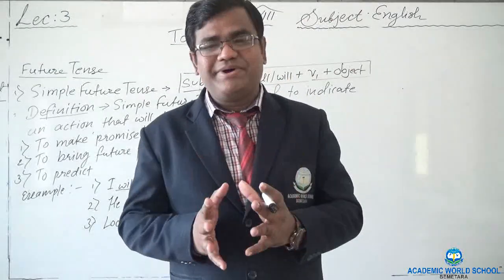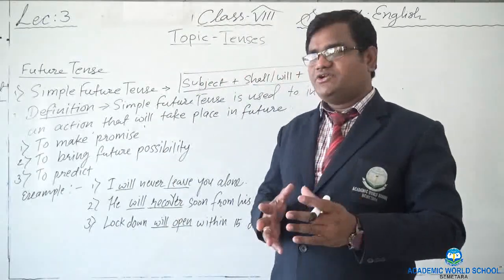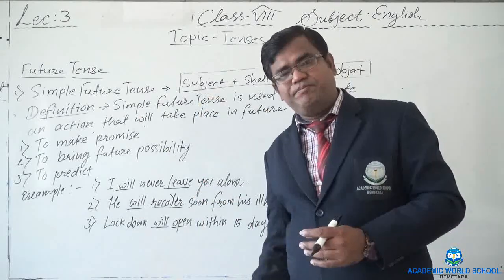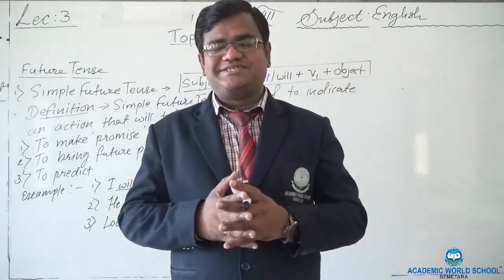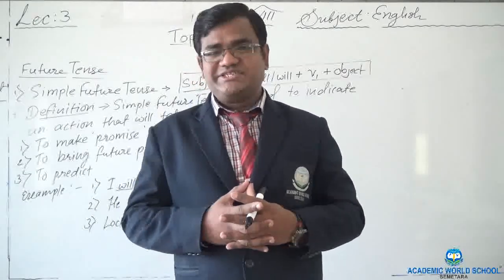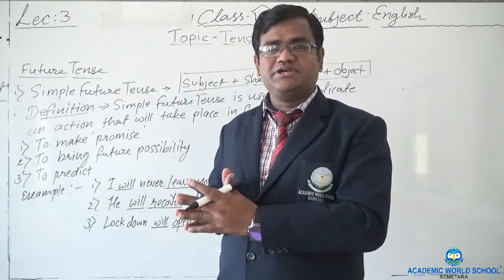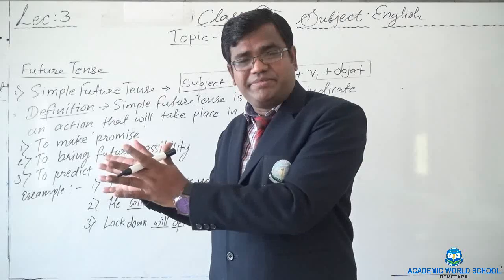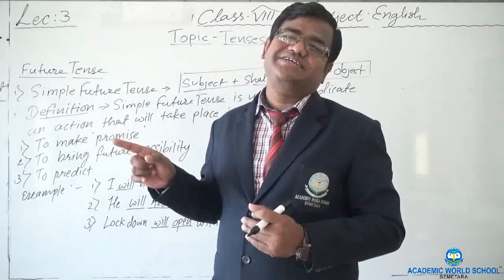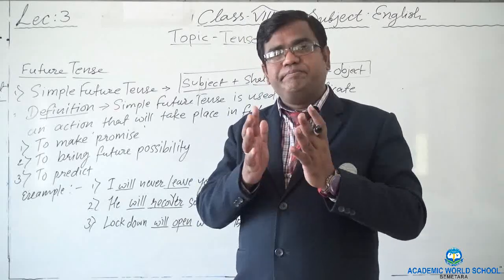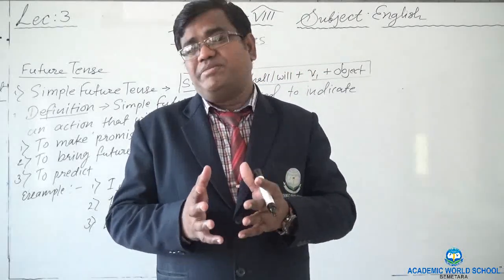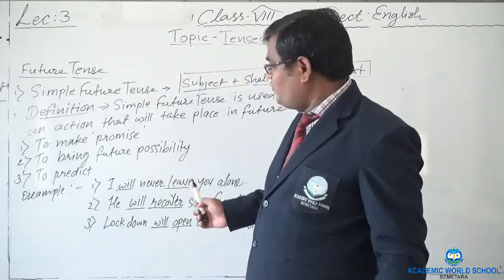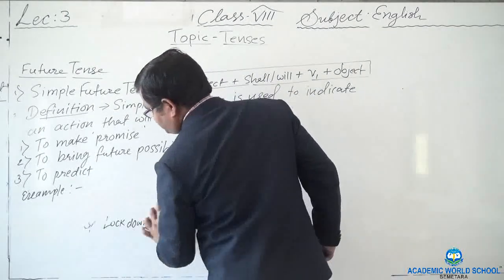So isn't it very simple to use simple future tense? What you have to do? You have to take the will or shall and then the first form of the verb, whatever planning you have. But in certain cases, for example, if you have any fixed timetable for the future, it will be Sunday on 15th. Then it is fixed already in present, so that is going to happen as it is. Actually, it is said that future is uncertain, nothing will happen, but regarding the timetable, they will always remain the same, right?